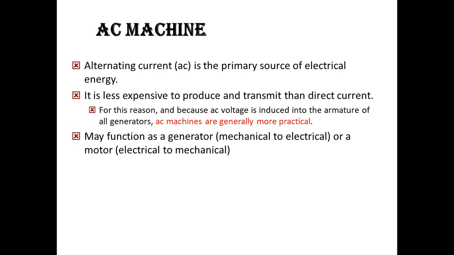In the sense, if it is a generator, it will provide huge electrical voltage, and if it is a motor, it will do a lot of heavy work. For example, the lift and all do very heavy work, so at that time you will use large AC machines. Okay.